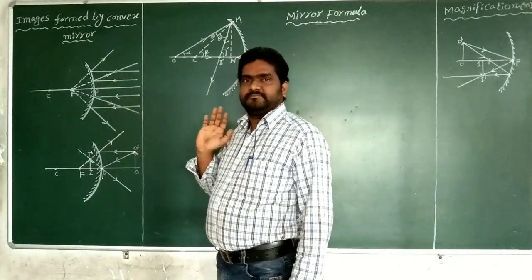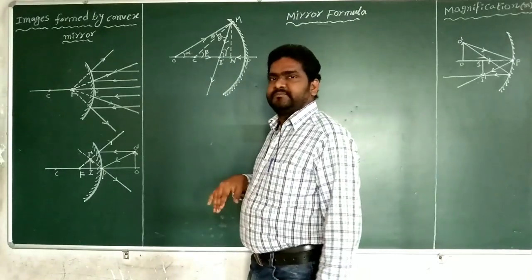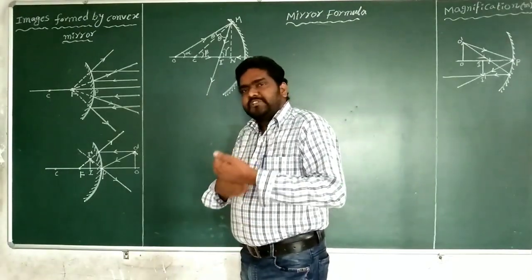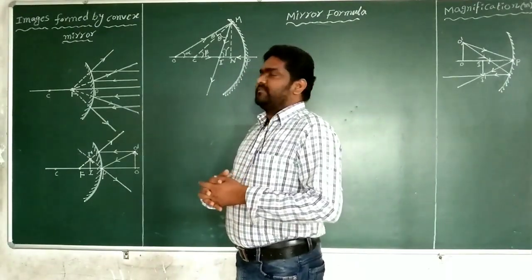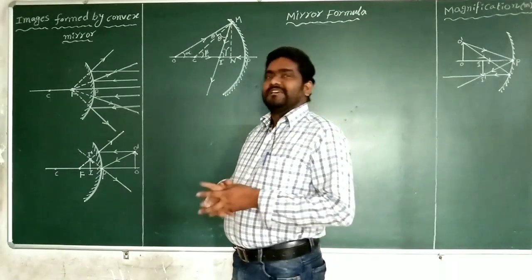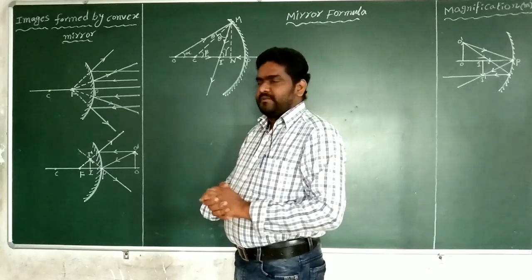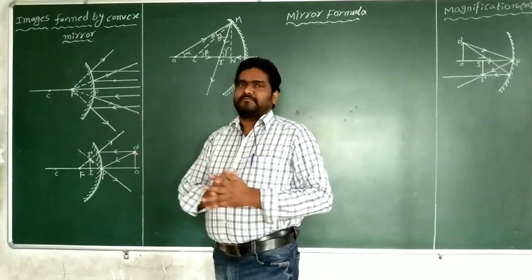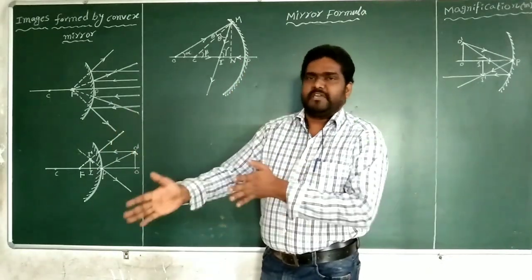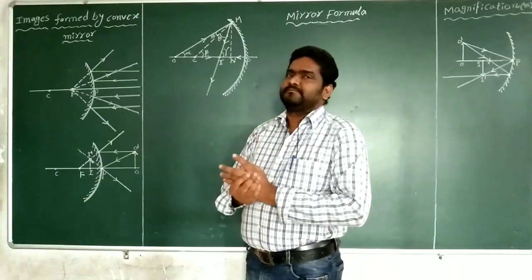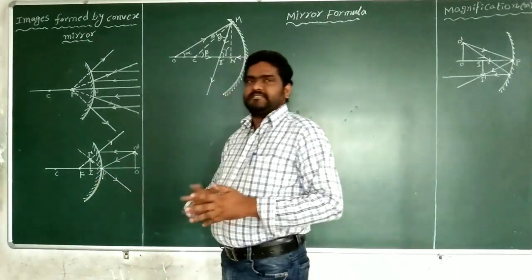After that, if the position of the object changes, if the object is placed in between infinity and the pole of the mirror, whatever the position between infinity and pole of the mirror, so this is the case.